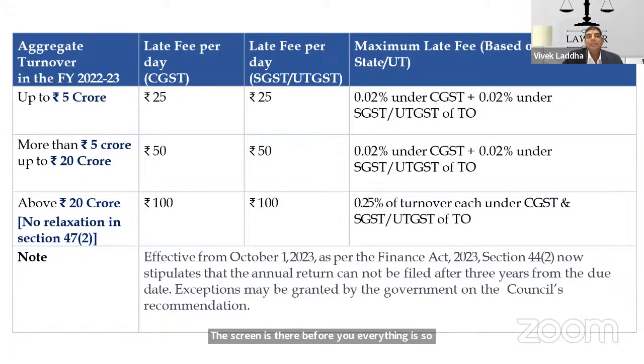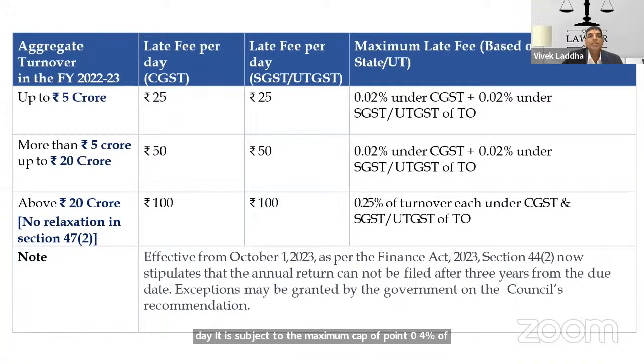It says that if the aggregate turnover of the financial year does not exceed rupees 5 crore, then it is 50 rupees per day and 0.02% under CGST and 0.02% under SGST of the turnover. That means 0.04% of the turnover is the maximum limit. So 50 rupees per day, subject to the maximum cap of 0.04% of turnover.